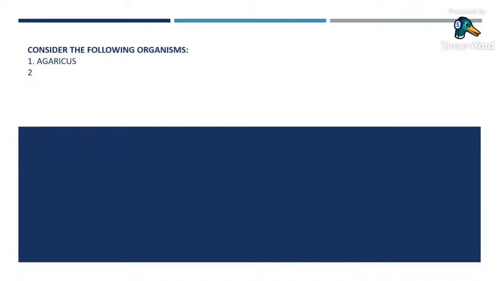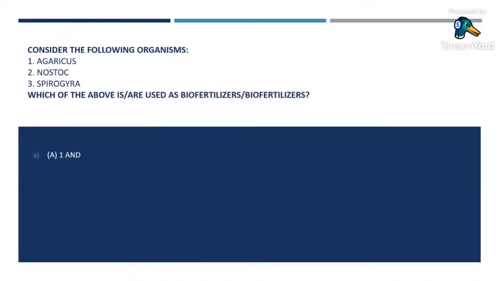Consider the following organisms. Number one, Agaricus. Number two, Nostoc. Number three, Spirogyra. Which of the above are used as biofertilizers? Now, Agaricus is a genus of mushroom containing both edible and poisonous species with possibly over 300 members worldwide. Nostoc. Bioinoculants are microbial preparations that enhance the uptake of nutrients by plants from the soil, increase the availability of nutrients, and stimulate plant growth. There are two types of organisms which are used as inoculants: symbiotic organisms such as Rhizobium, Azorhizobium, Bradyrhizobium, Nostoc, Anabaena, and non-symbiotic organisms such as Azotobacter, Azospirillum, Beijerinckia, etc.